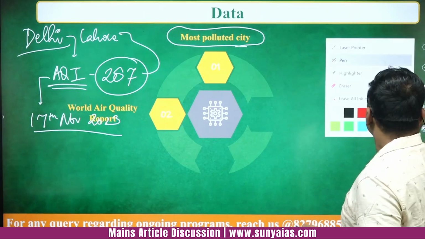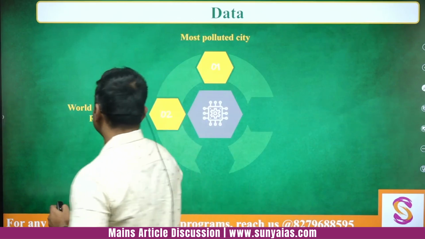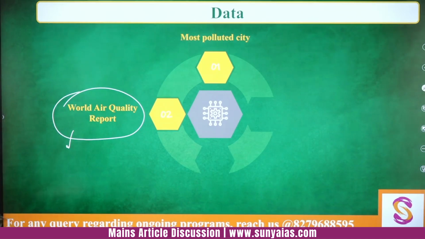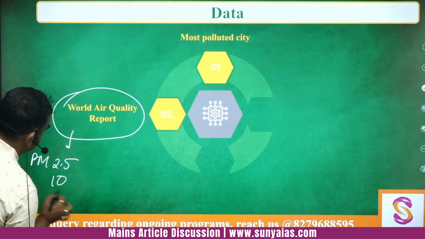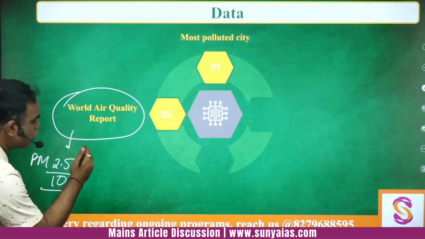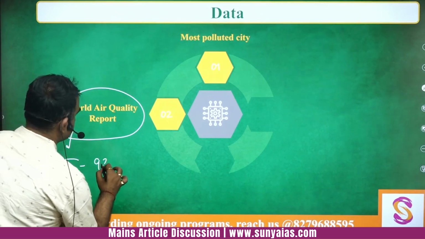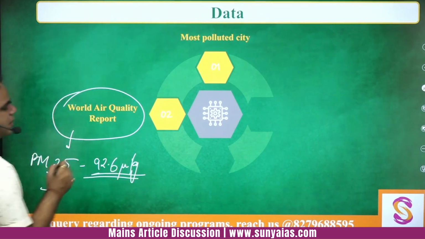Then IQAir carries out this World Air Quality Report. In this report we again see that Delhi has very high both PM 2.5 and PM 10 levels. In fact, the report also quantifies that in India, especially in Delhi, there are very high levels of PM 2.5.